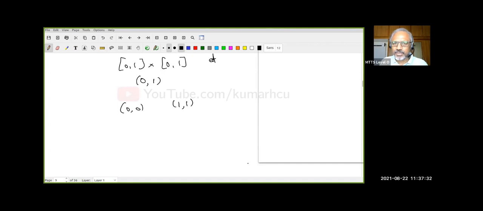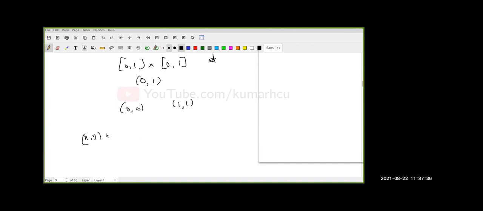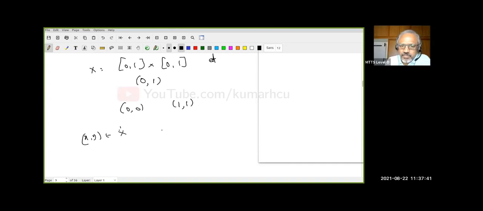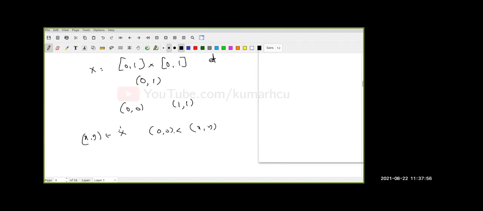Why are these special elements? Now you give me any (x, y) in this space X. Then what do I know? Let us look at (0, 0) and (x, y). Either they are equal, that means x equals 0, y equals 0. Otherwise, x is in [0, 1], therefore x is not equal to 0. That means (0, 0) is strictly less than (x, y). I don't care what y is.